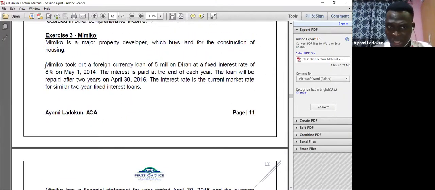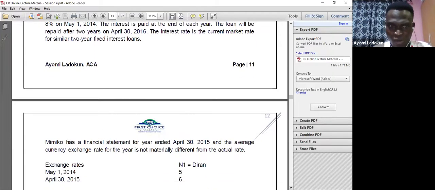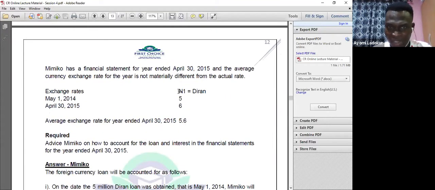But how will I know that they are testing IAS 21? They already said I took out a loan in foreign currency, in dirham, meanwhile my own functional currency is in naira. Can you see that now? That's why my introduction to every lecture is key. I already said earlier that anytime you deal with a transaction other than in the functional currency of your country, then IAS 21 will apply. So what will I do?